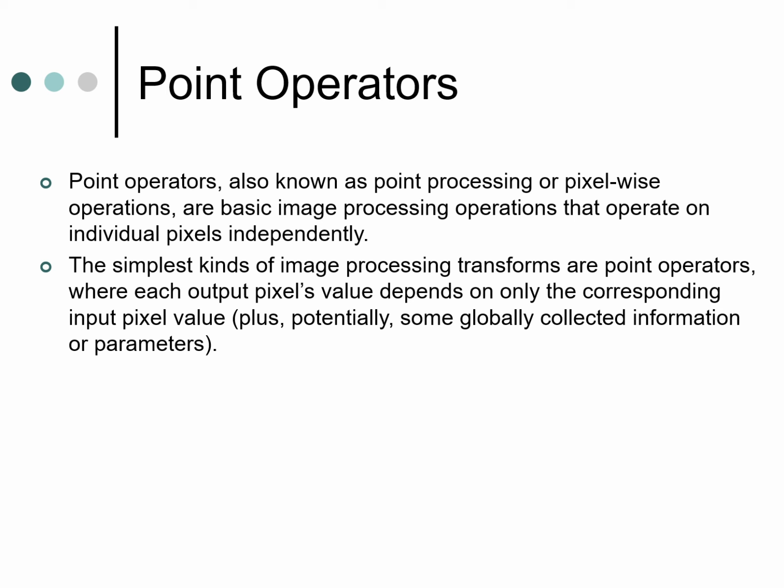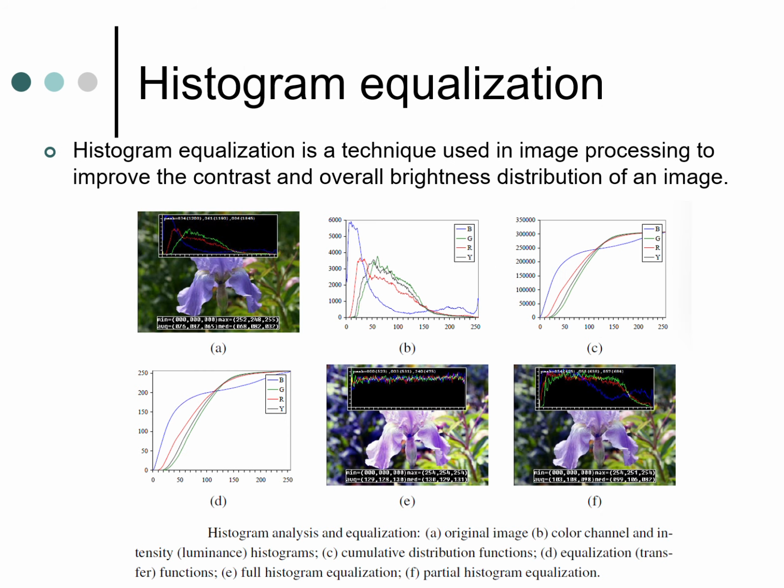The next topic is point operators. It's also known as point processing or pixel-wise processing. It is a basic image processing operation where you can operate on the individual pixels independently. This is one of the simplest image processing transformations, where each output pixel depends only on the corresponding input pixel. For example, we can potentially apply some globally collected information or parameters by using this point operator.